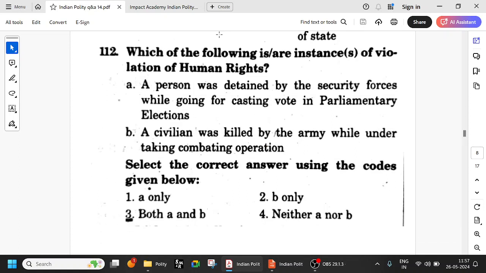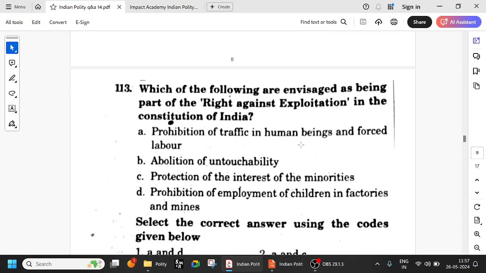So which of the following are instances of violation of human rights? A person was detained by the security forces while going for casting vote. So definitely violation of human rights. Civilian was killed by the army while undertaking combating operations. So if it's a civilian killed by army, even that is a violation of human rights. Both A and B.